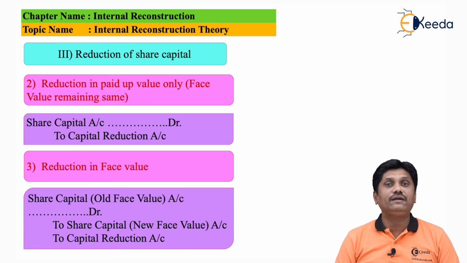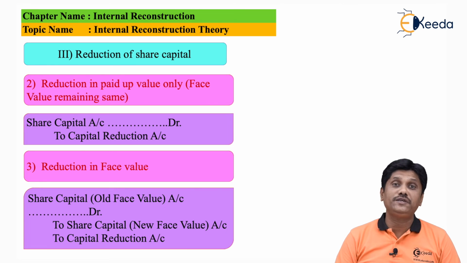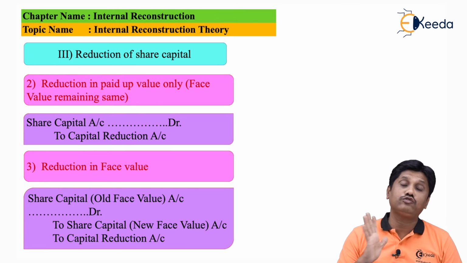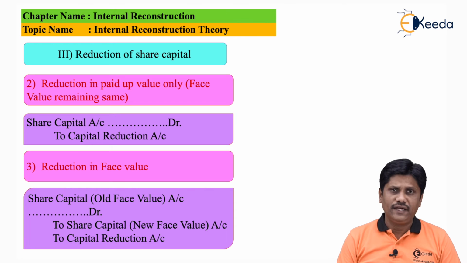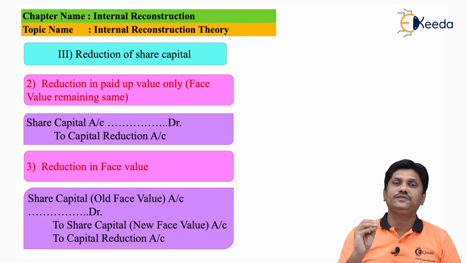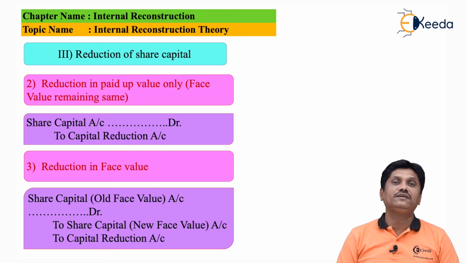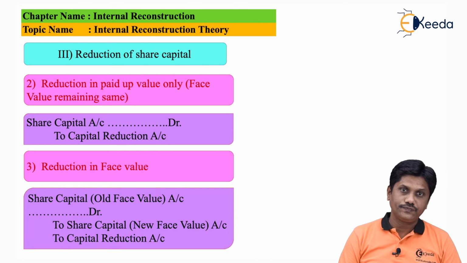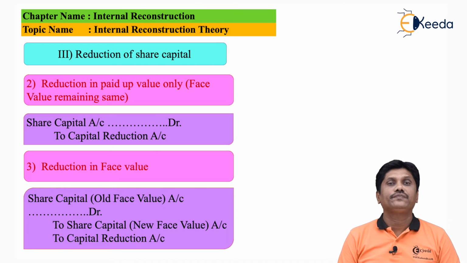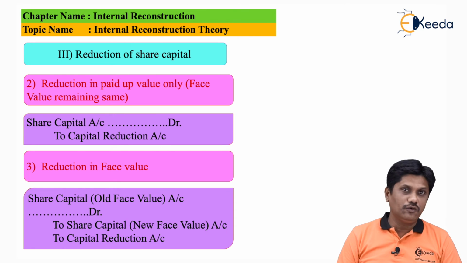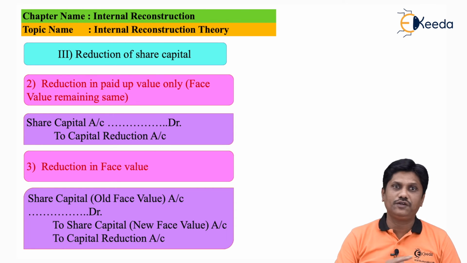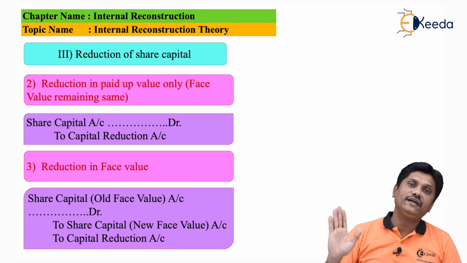Next possibility is that face value has been changed and paid up value also has been changed. Suppose my share is of rupees 100 each, 100 paid. In future face value is to be made 70 rupees. Earlier I paid 100 rupees, face value was also 100, so the share was fully paid. That capital will get cancelled.